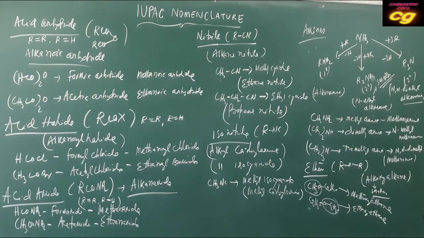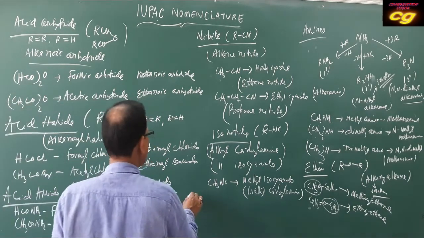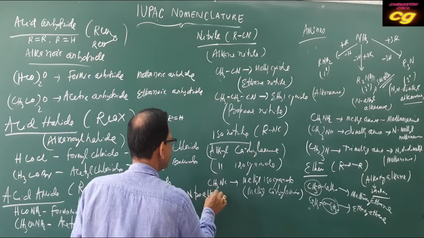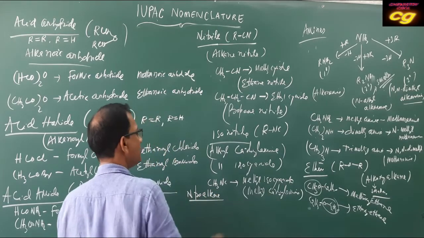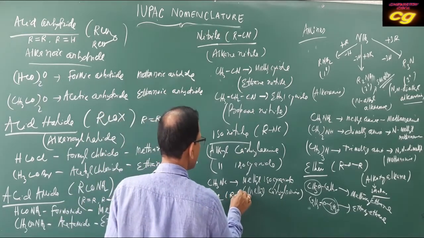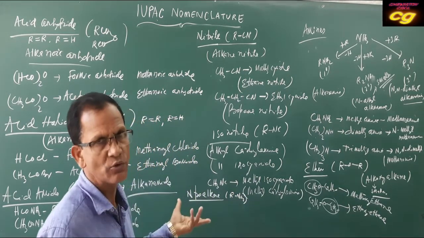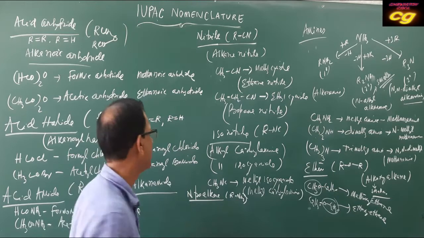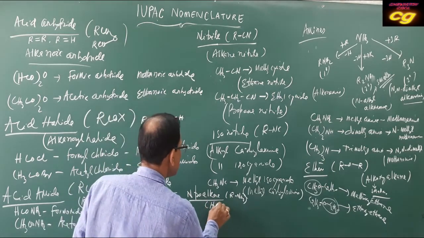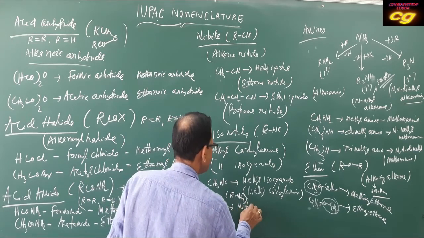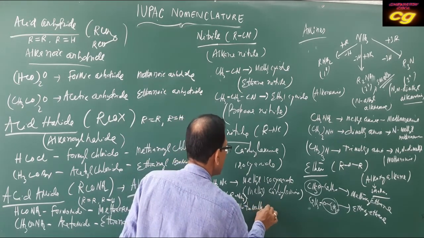Okay. The remaining one is nitroalkane; we can take another one. The nitroalkane general formula is RNO2. The name is the same; there is no change. For example, if you write CH3NO2, the name is nitromethane because 1 carbon is here.